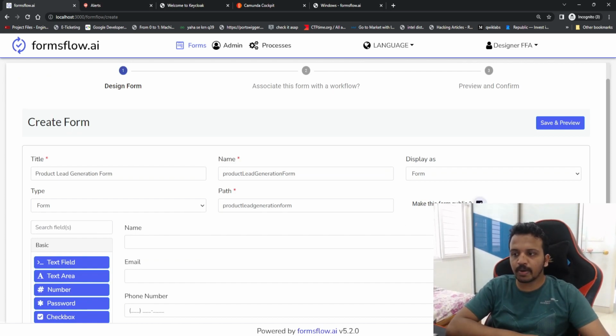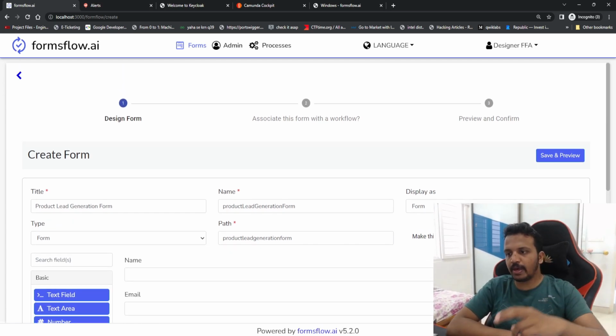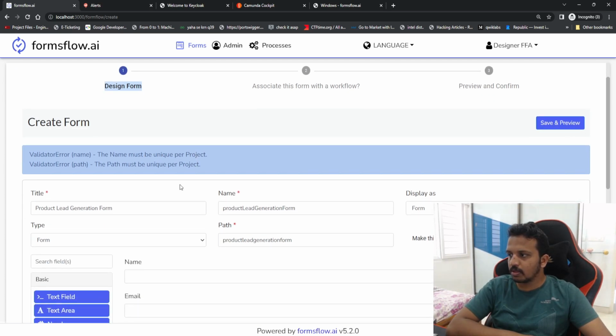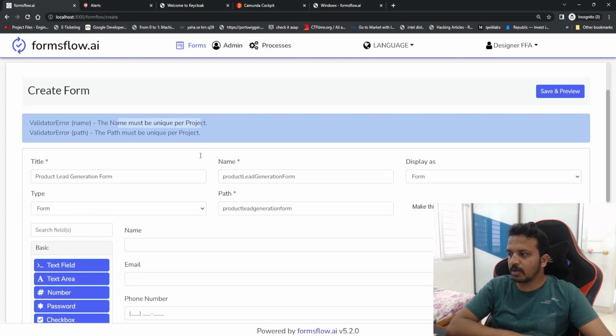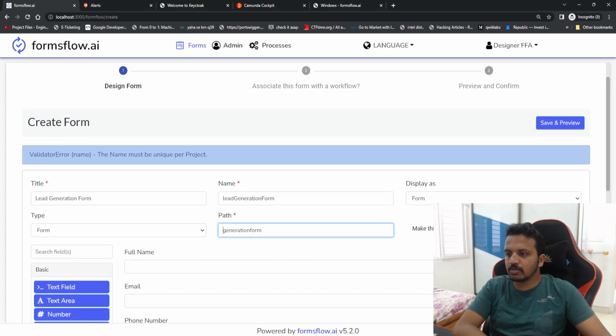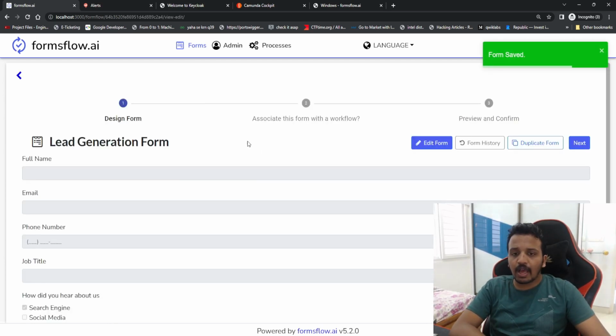So I'll just make it public, because I don't want to come back and do it again. I'm done actually. Save and preview. As of now I am in the design form, and there is some validation error. What is that validation error? The project name must be unique per project. This will also correct it, and this is the name. Save and preview. So we can see now we are done with the stage called design flow.